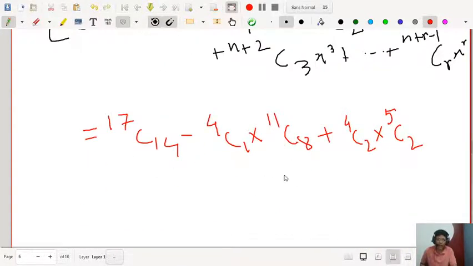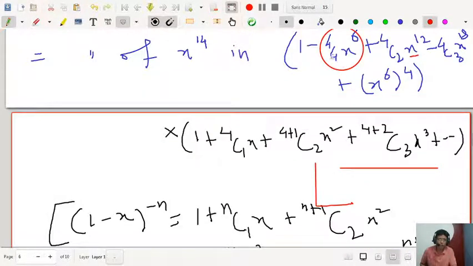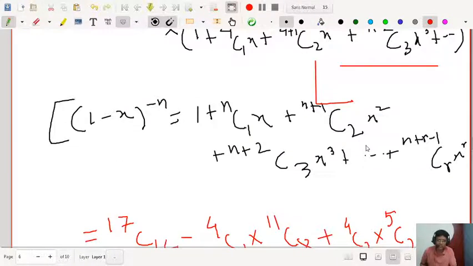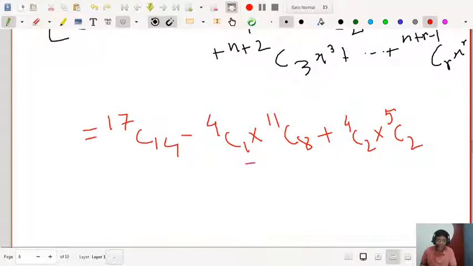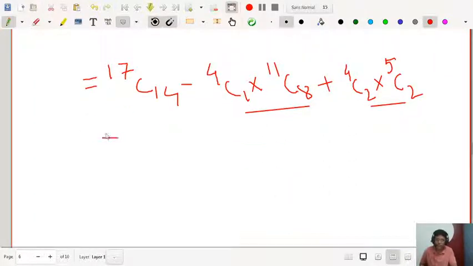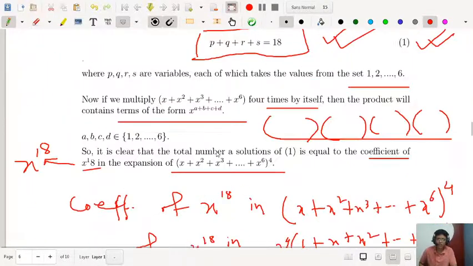Okay, and 4c1 means this expansion and into x to the power 18, so x to the power 8. So that will give you this and this. If you calculate these combination terms, you will get 80. So what will be your final answer? This is the coefficient of x to the power 18.